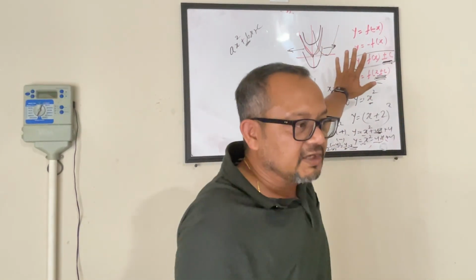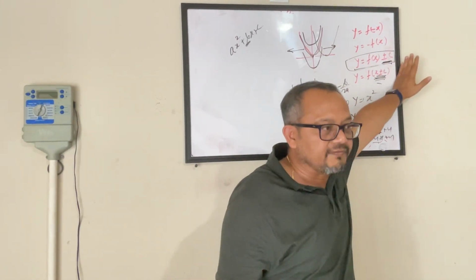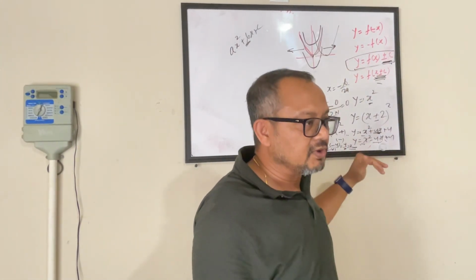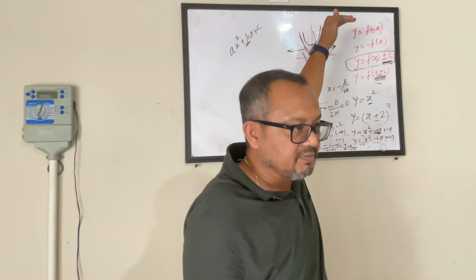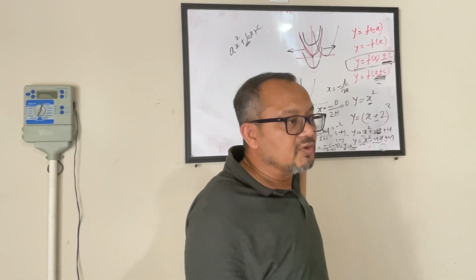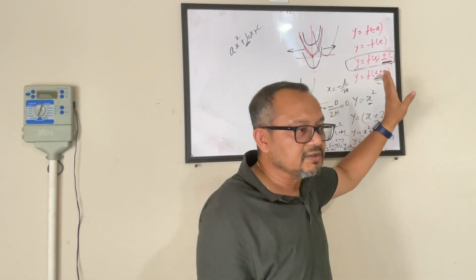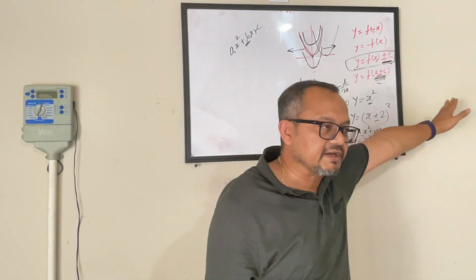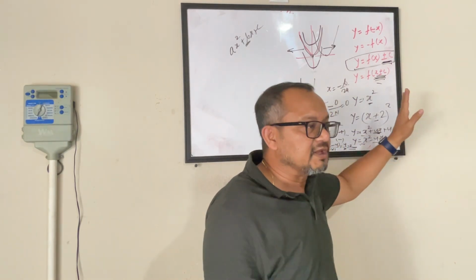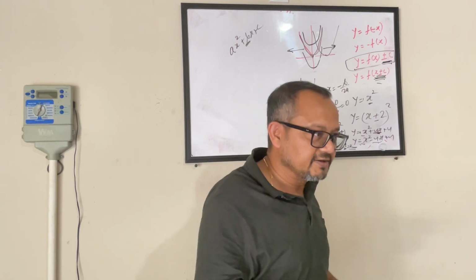So these 4 scenarios are taken care of. They're very simple. When I have plus or minus outside the function, it moves up or down. Positive moves it up, negative moves it down. Similarly, when I am doing a minus or plus inside, minus moves in the positive direction, meaning to the right-hand side. Plus moves in the negative direction. Just the reverse. You are okay?